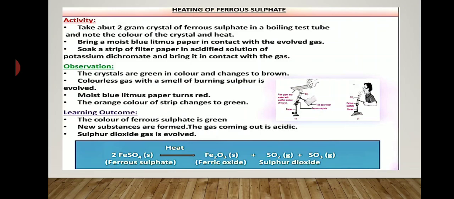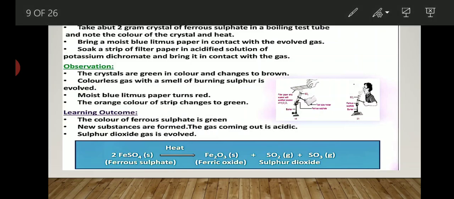After that, bring a moist blue litmus paper in contact with the evolved gas. Again, here the use of litmus paper proves whether the reaction takes place in acidic medium or basic medium.